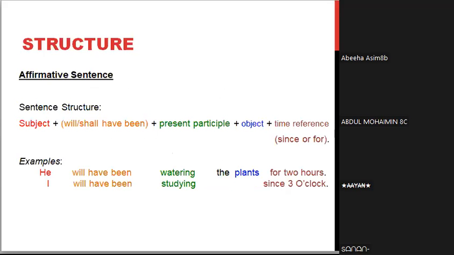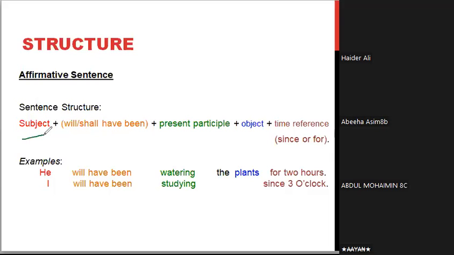In the affirmative sentences, that is your regular everyday statements, you have the subject, will or shall. Remember, shall is used with I and we, first person pronoun. Okay? And also shall is used when you want to speak in a formal manner. If you want to remain informal, you are going to use will. Okay? Shall is used only when you want to be formal. Also, shall is used with I and we, which is the first person pronoun. ठीक हो गया ना? अच्छा.